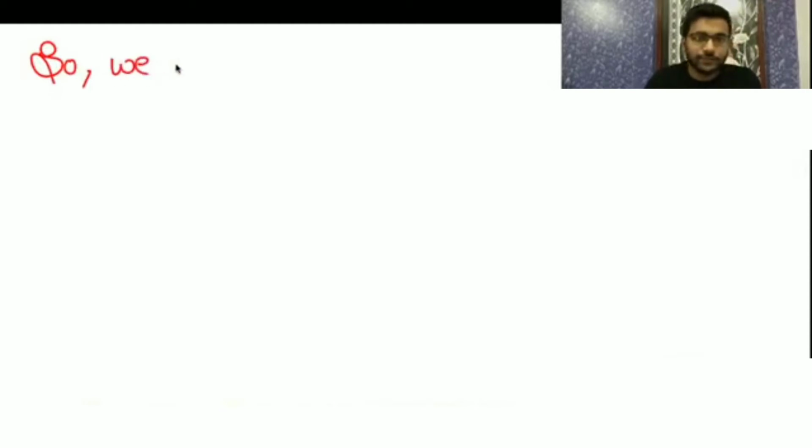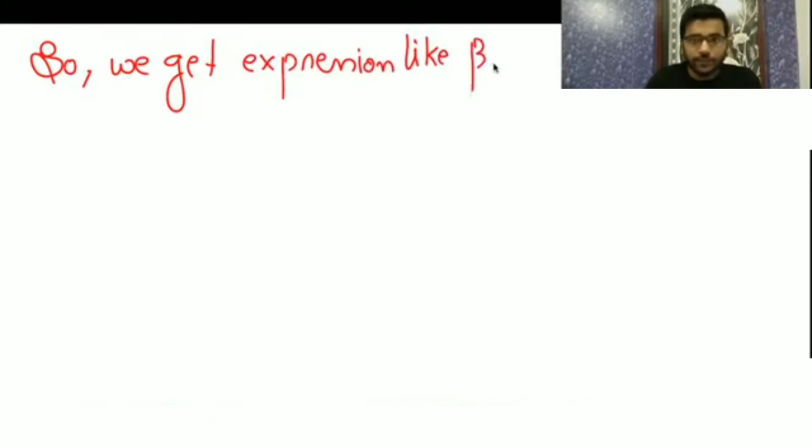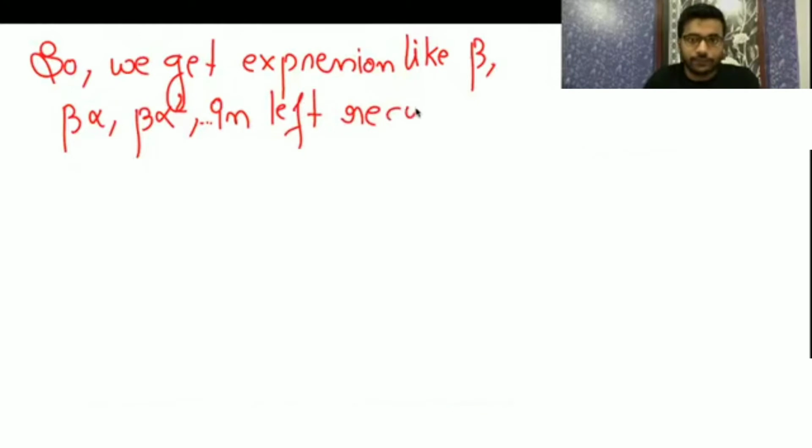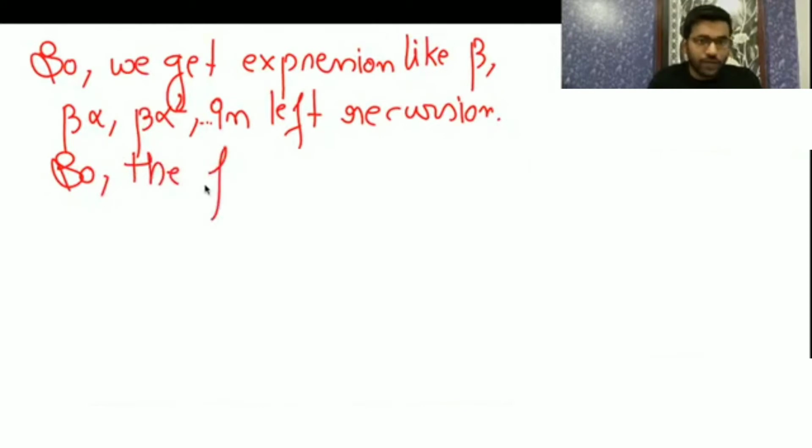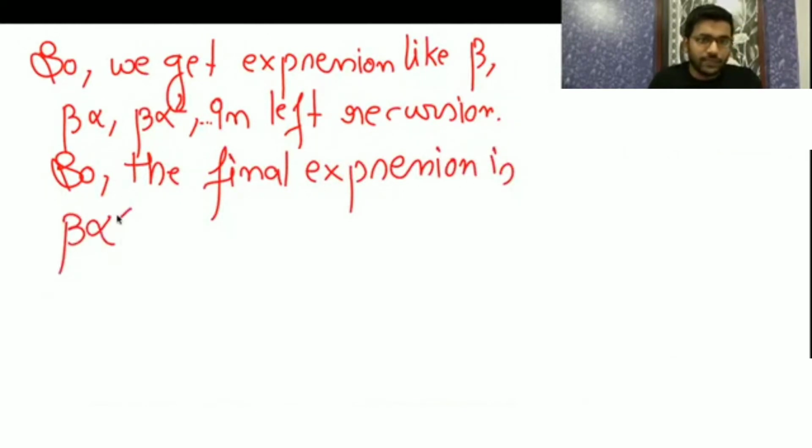So we get an expression like beta, alpha square, like this in left recursion. So the final expression is beta alpha star. Okay, so the final expression is beta alpha star.